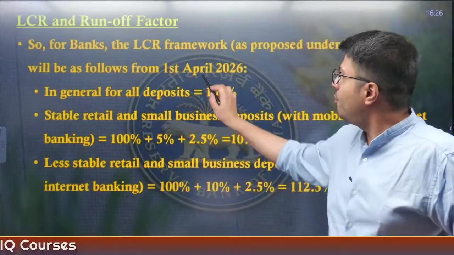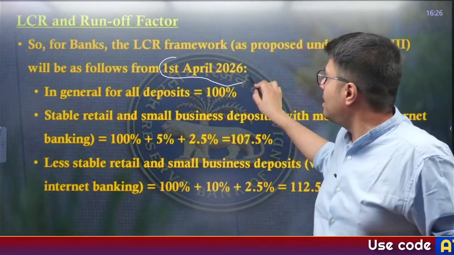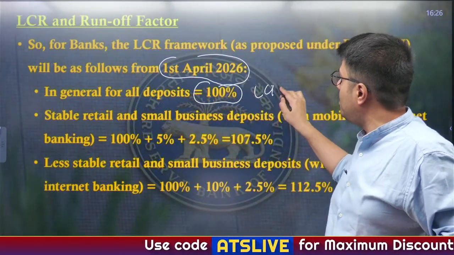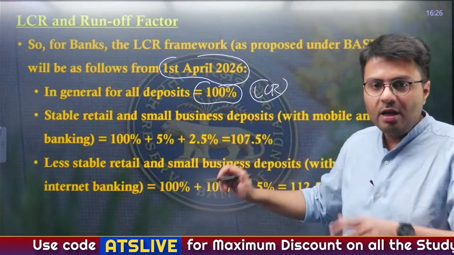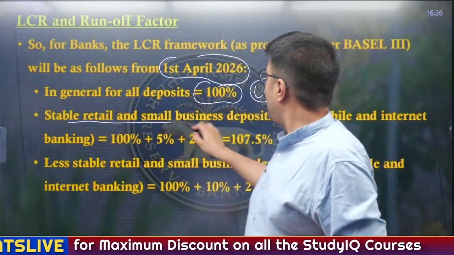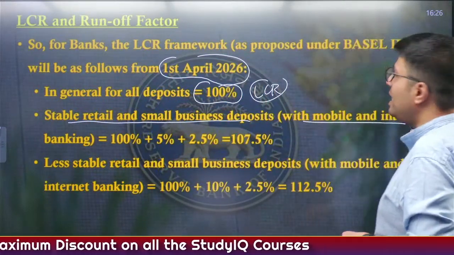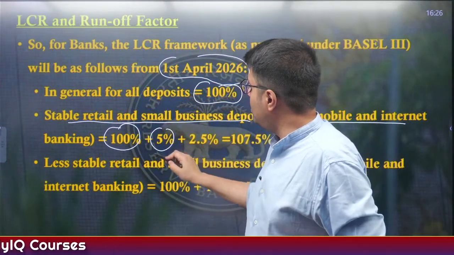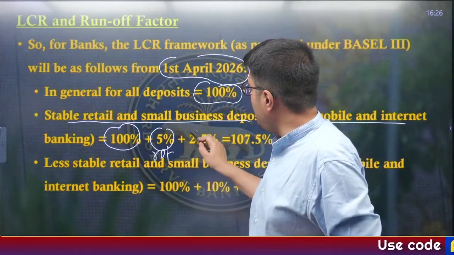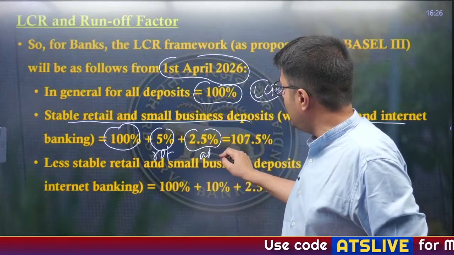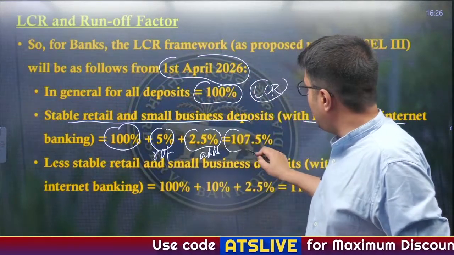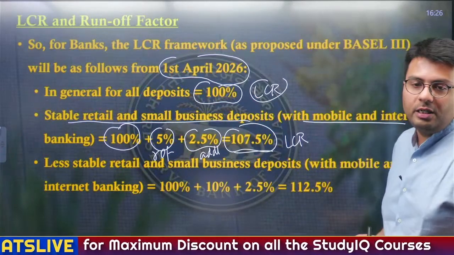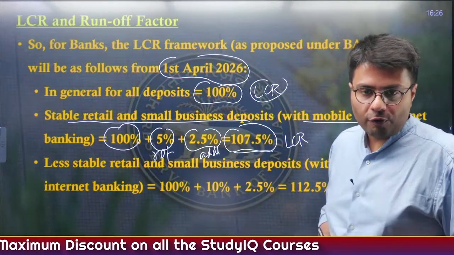RBI has made that from 1st of April next year, that is 2026, for all general deposits, banks will have to keep 100% as LCR, that is fixed. And for stable retail and small business deposits who have mobile and internet banking, you need to keep 10% LCR, 5% as runoff factor, and 2.5% additional money that has been imposed now. So therefore, the total amount of money is what? 107.5% of the net outflow.